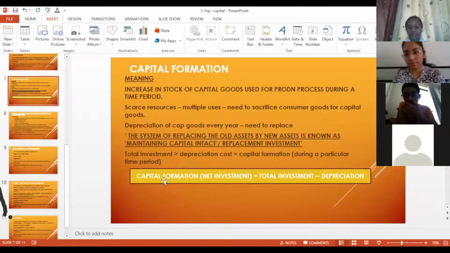Okay, so depreciation is when the wear and tear of your machines or buildings or whatever capital is there happens, that is depreciation. So when your total investment exceeds the depreciation, then only capital formation takes place for that particular year.